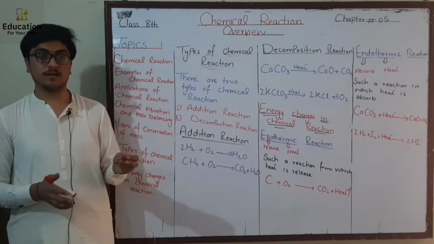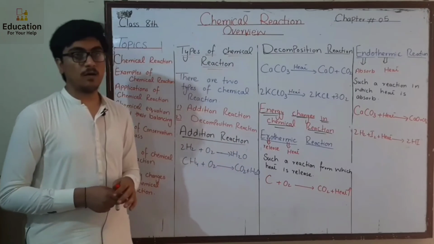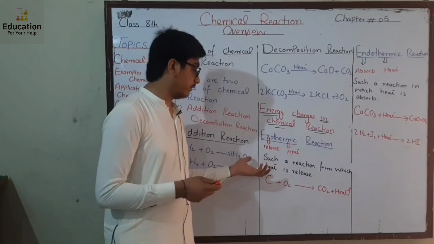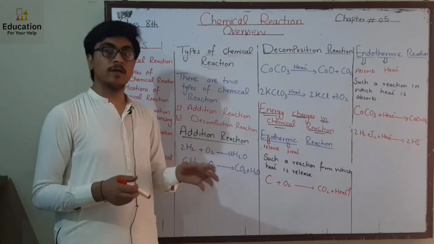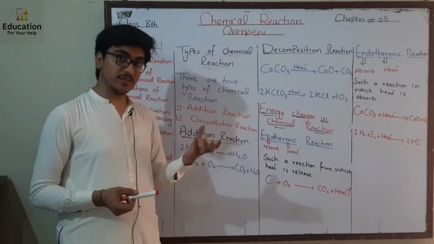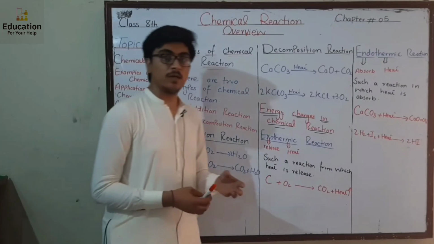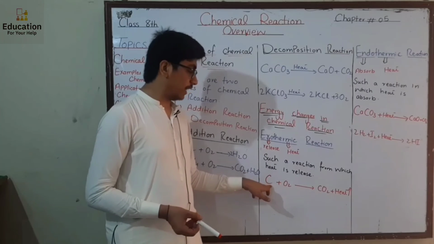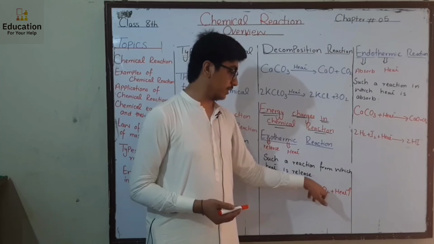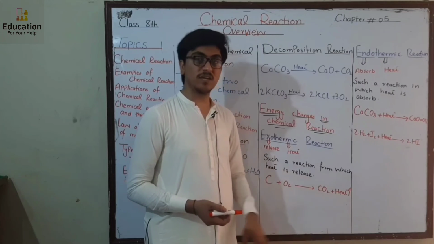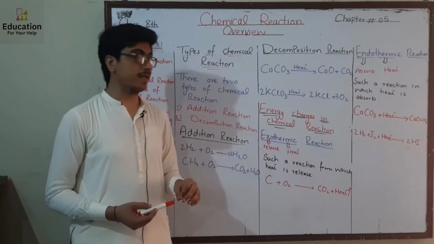Let's suppose we burn a gas, we burn methane. In winter we get warmer from the heat of the burning. Means in this reaction heat is released. When carbon, coal, combines with oxygen, it forms carbon dioxide, during which heat is also released. So a reaction from which heat is released out is called exothermic reaction.